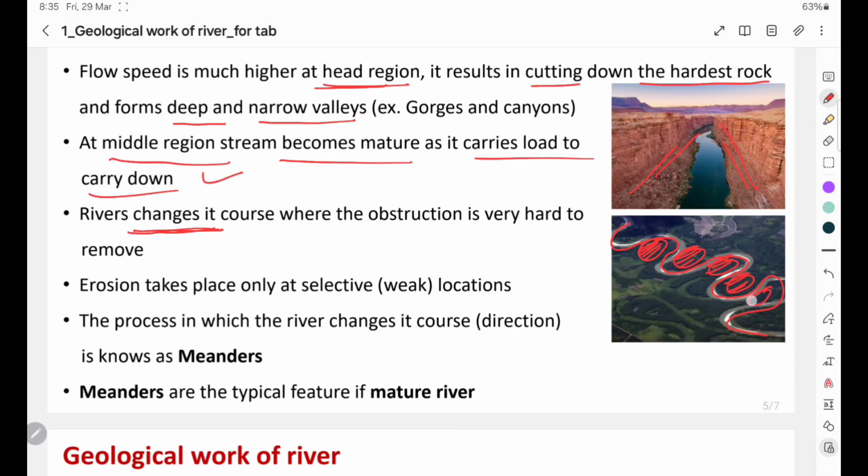So in this condition, the river changes its course or flow direction, and this changing of course or flow direction is called meanders. And scouring will take place where the material is very weak, which can be easily eroded by the water flow. So meanders are typical features of a mature river.